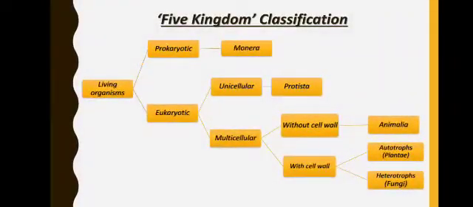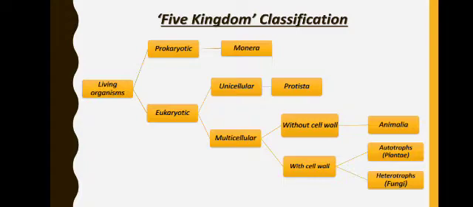Now, in five kingdom classification, we have divided the living organisms into five different kingdoms, right? That is Monera, Protista, then Animalia, Plantae and Fungi. Now, let's have a look at how this system works. Living organisms are of two types based on the type of cell they have, whether they have prokaryotic cell or eukaryotic cell. The organisms which are prokaryotic are put in one particular kingdom, that is Monera.